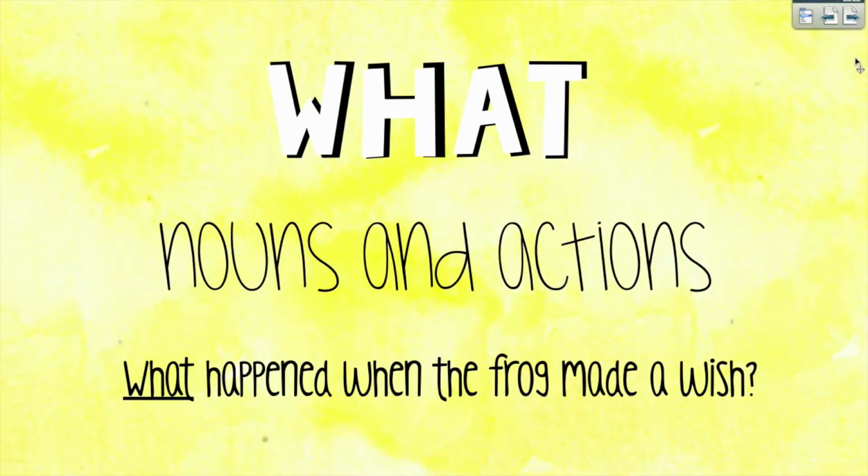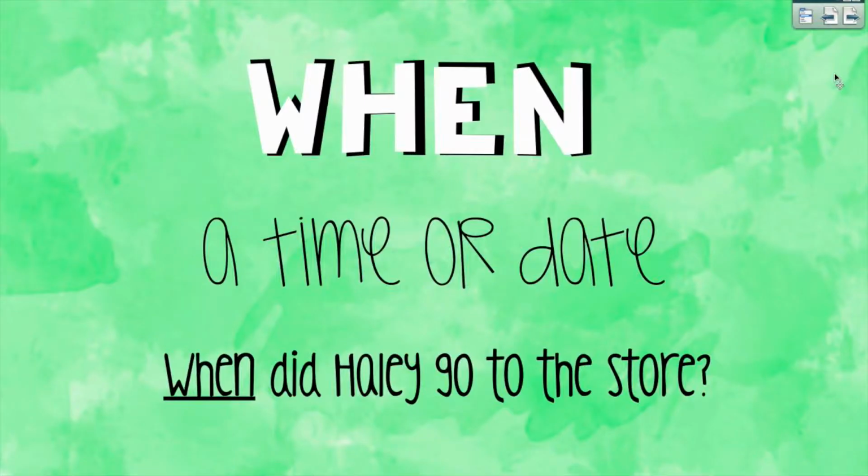We also have what. Whenever we have a what question, we need to find the answer, and it deals with nouns and actions in the story to answer that question. My example question is, what happened when the frog made a wish? So that can be some nouns that answer your question, or it can be some actions that take place that answer this question.